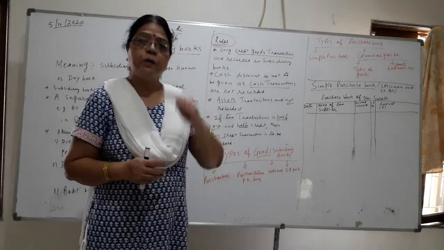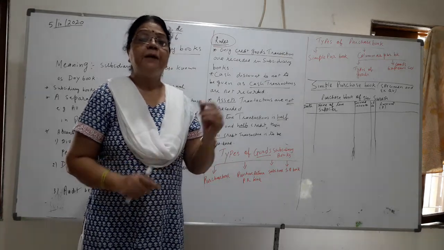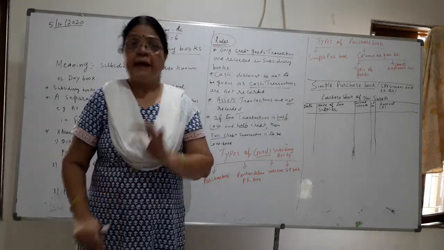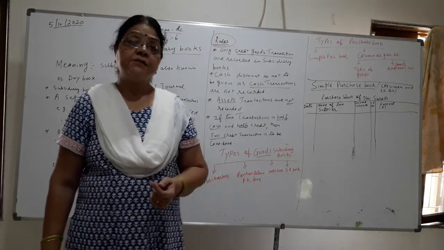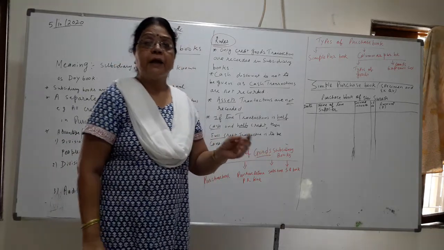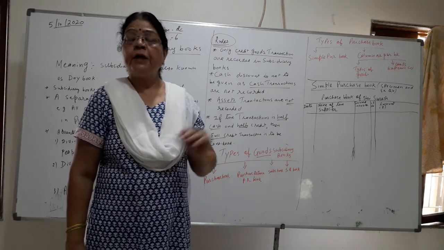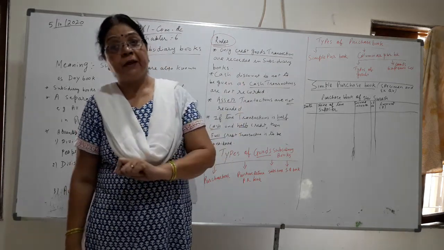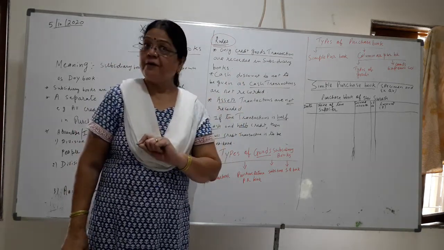Because he is overburdened with work, there will be many errors. Maybe instead of 5,000 you are writing 500, or instead of 4,050 you are writing 4,500.